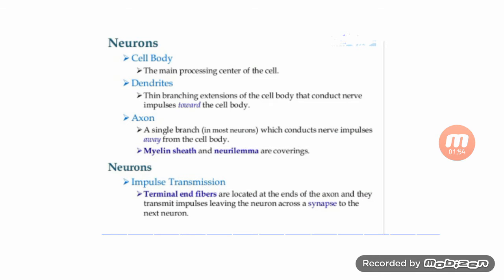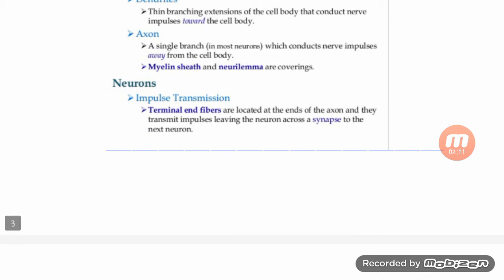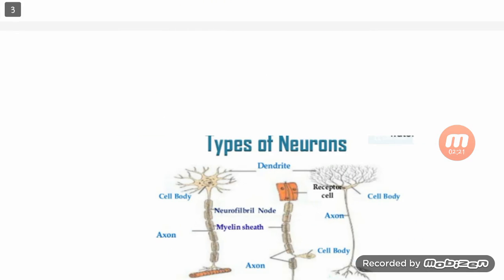Axon is a single branch which conducts nerve impulses away from the cell body. Then the myelin sheath and neurilemma are coverings. Terminal end fibers are located at the end of the axon and they transmit impulses leaving the neuron across the synapse to the next neuron.